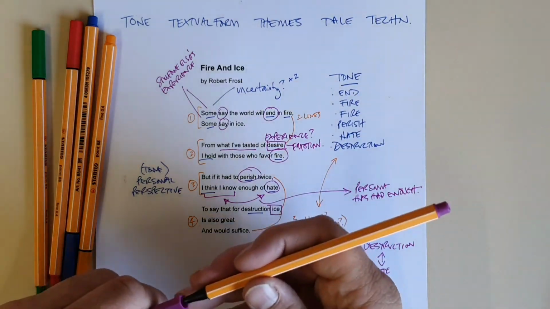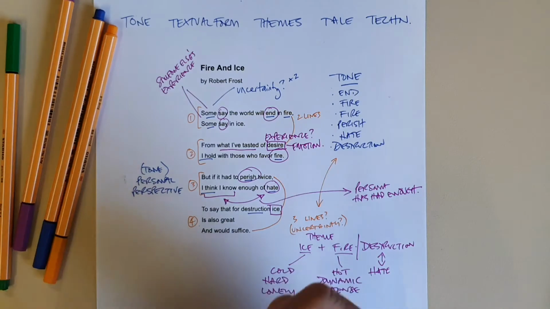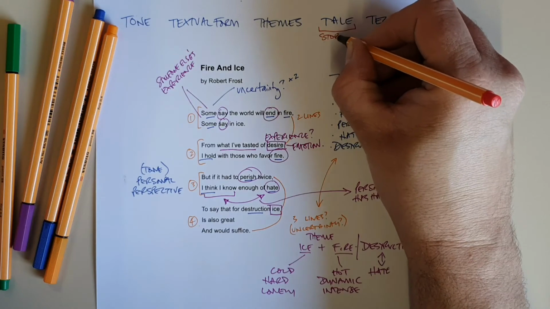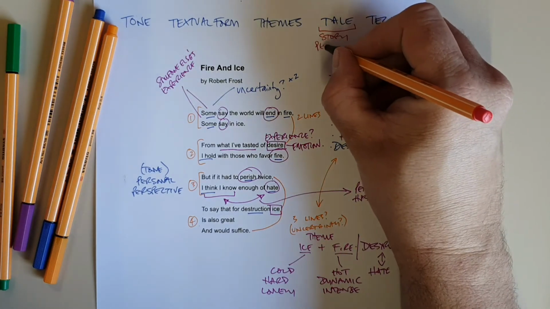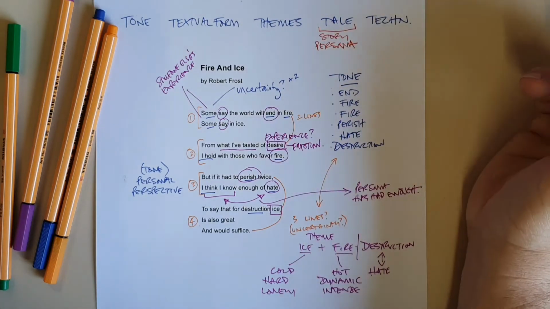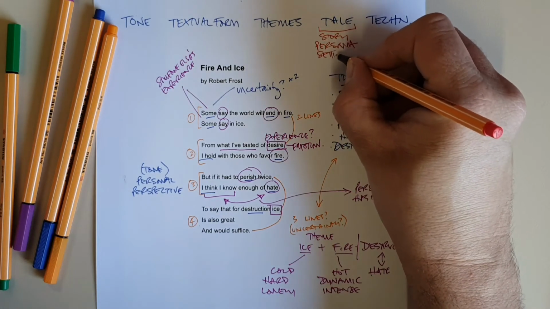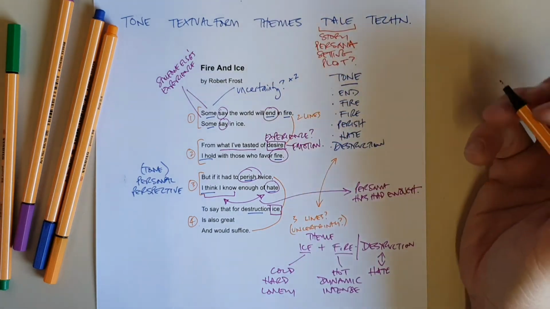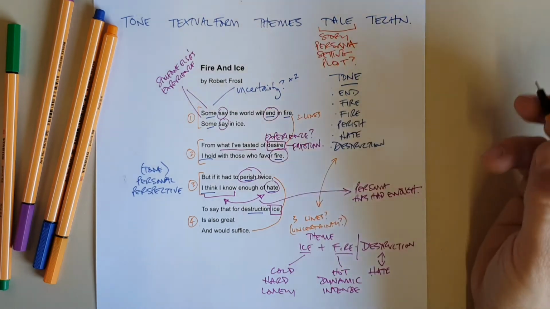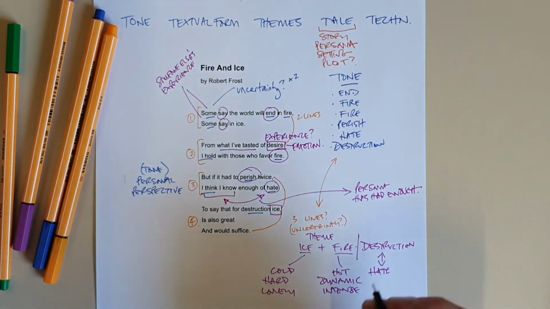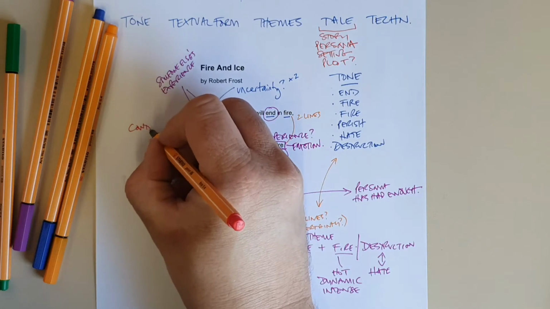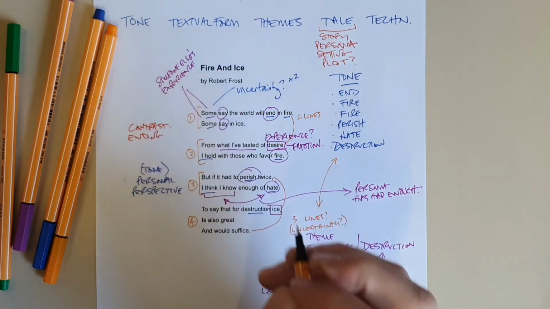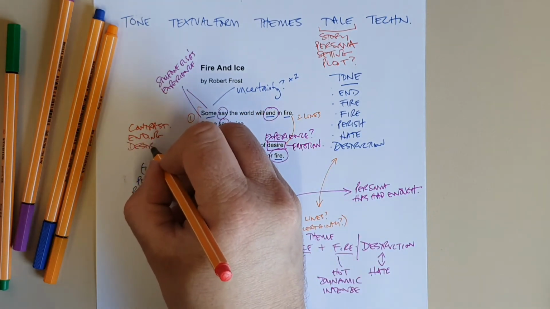Okay, so I'm going to go on now to looking at the idea of tale. I'm going to change to red just to help me separate. Now, tale is all about the idea of what's the story that's been told. And so we're looking for the persona of the speaker, we're looking for the setting, and we're looking for perhaps even things like plot. So the plot here looks like a contrast. The whole way through he's contrasting this idea of destruction. So we've got a plot of contrast, a plot of ending, and this idea of destruction. That seems to be the plot.